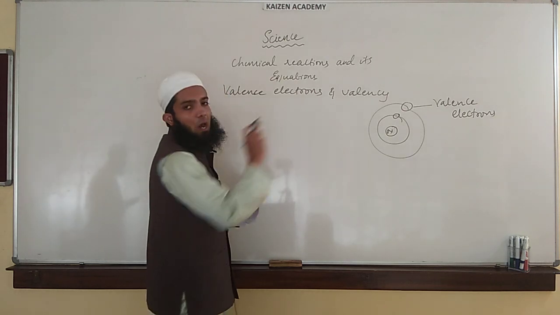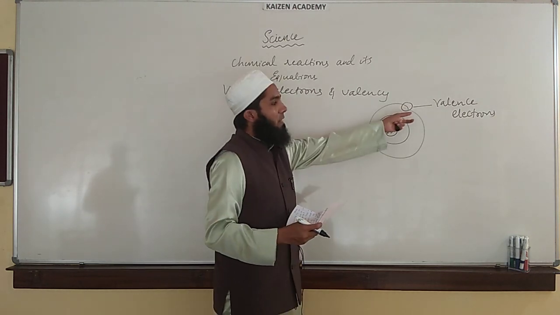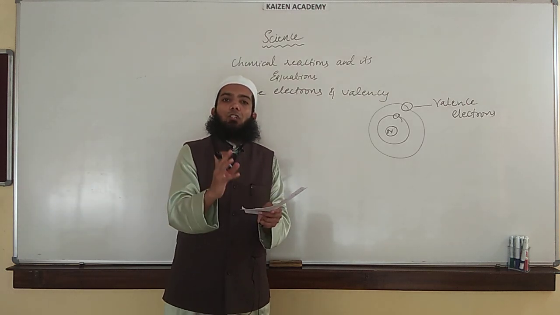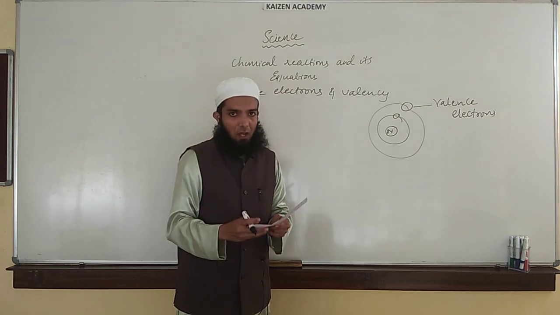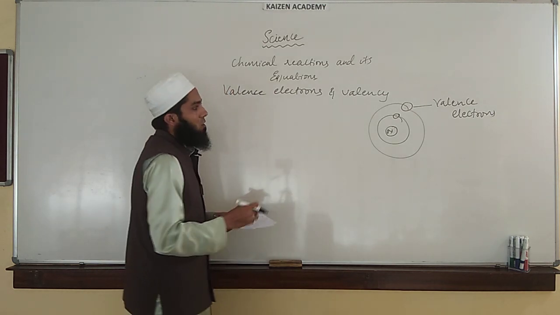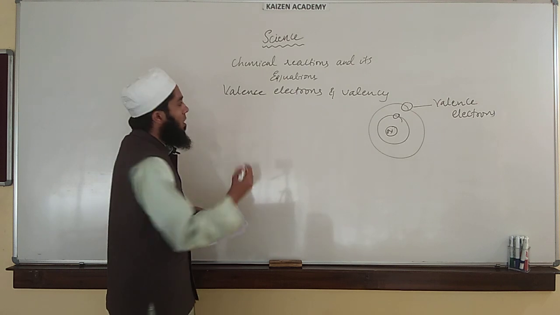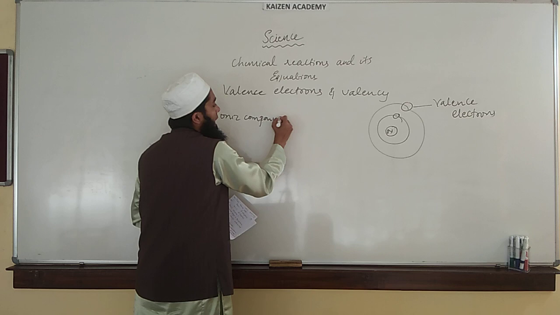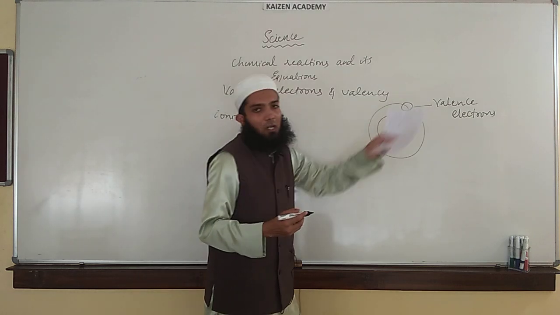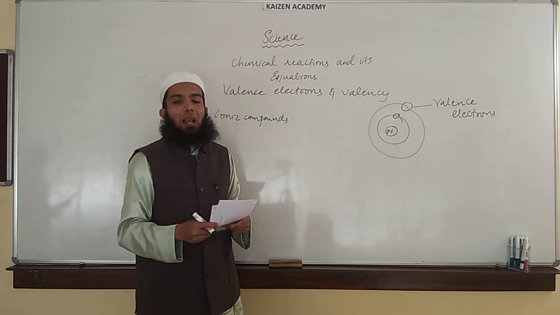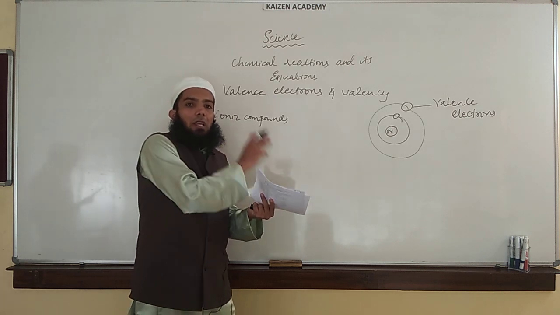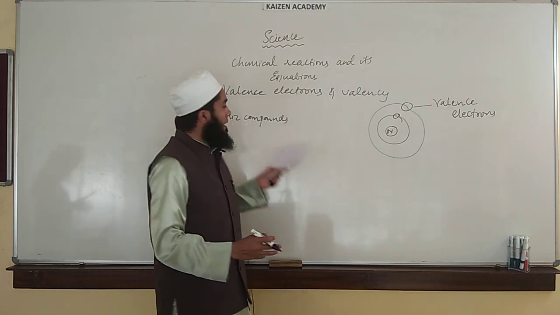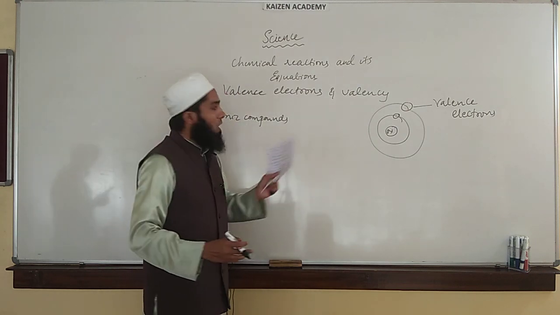The electrons present in the outermost shell are called valence electrons. These electrons help in the formation of bonds, which leads to the formation of compounds. Such compounds are called ionic compounds, wherein the outer electrons present in the outermost shell are involved in bonding, where one atom gives its electron to the other, or they share electrons.